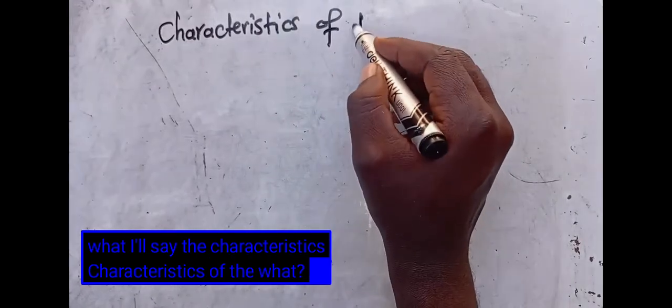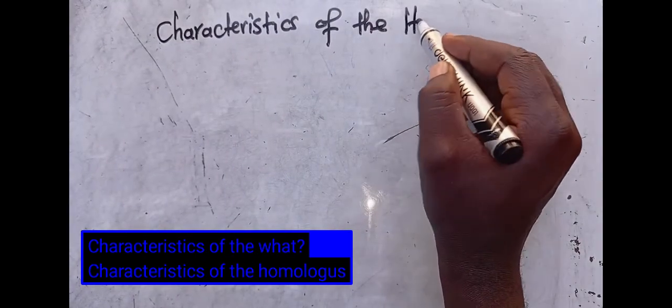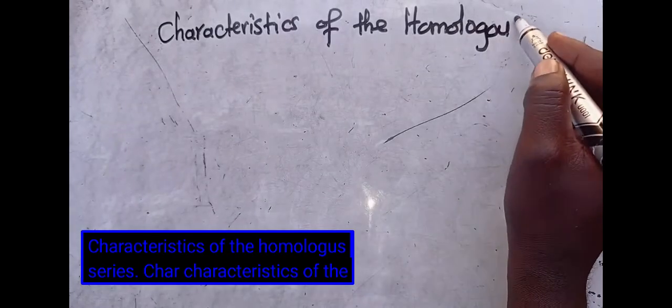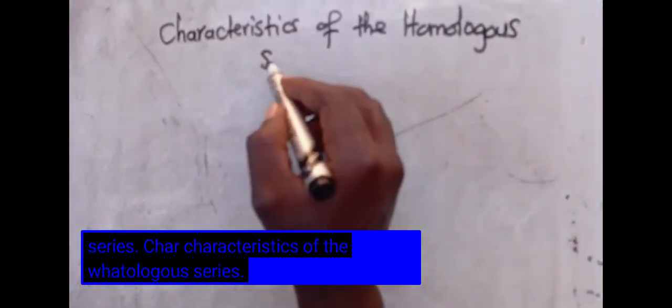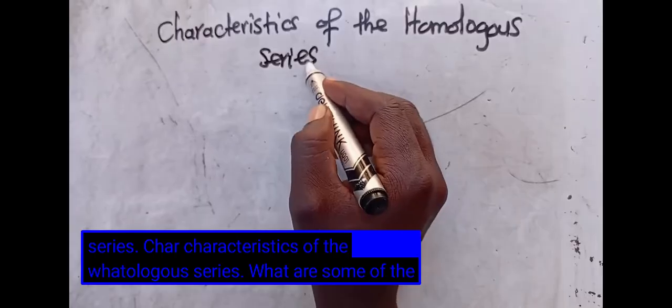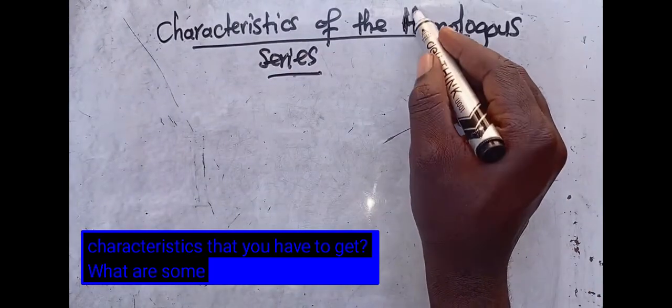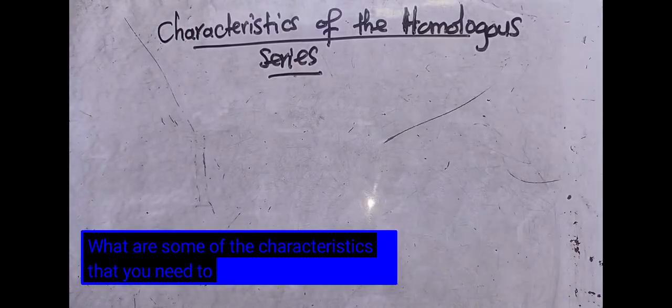What are some of the characteristics that you need to understand?